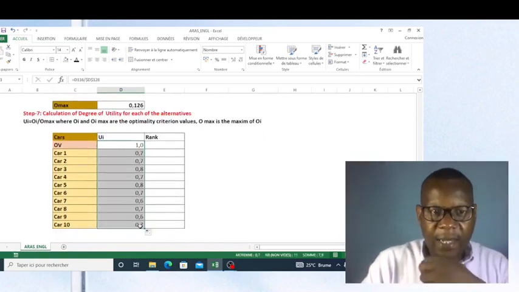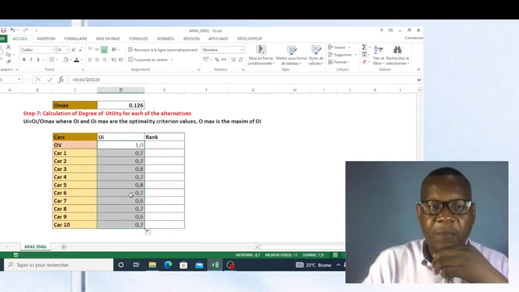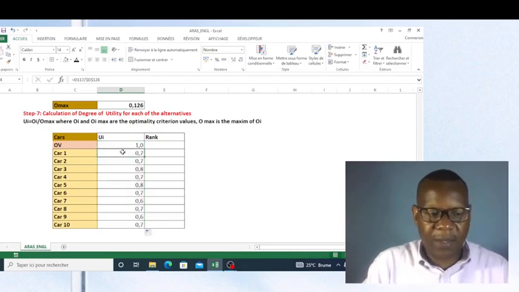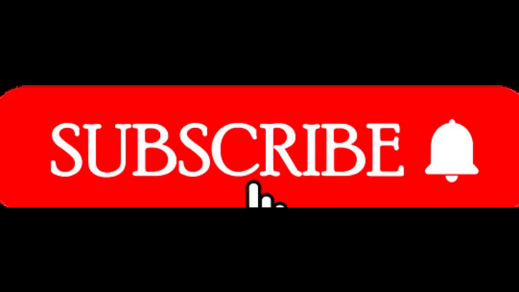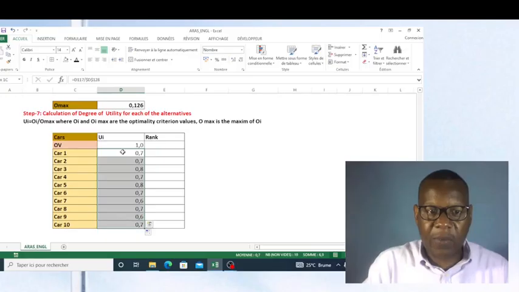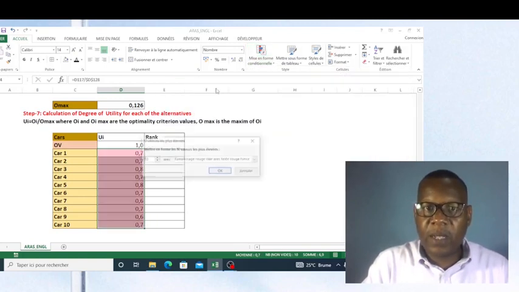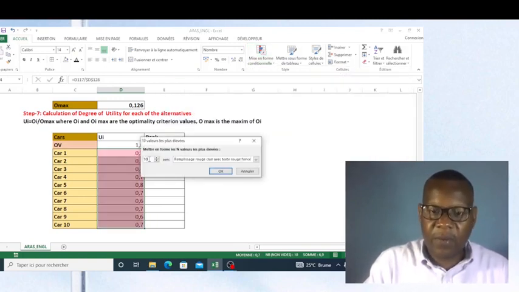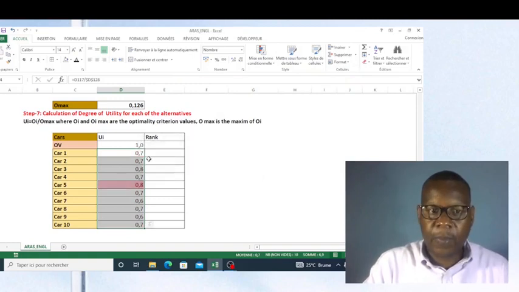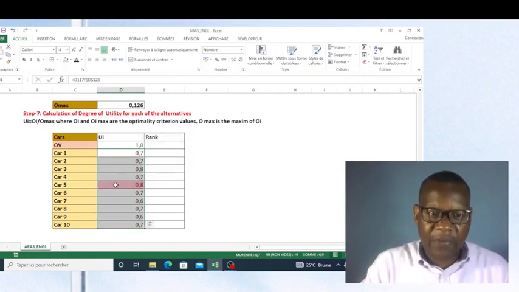Now what is next? I can highlight the highest value like this. No, sorry, this cannot be included there, because I'm comparing my cars. I need one value like this. Now you see car 5 is selected.